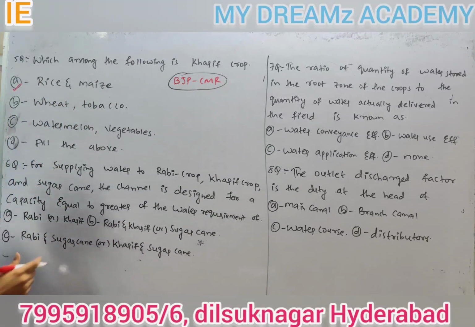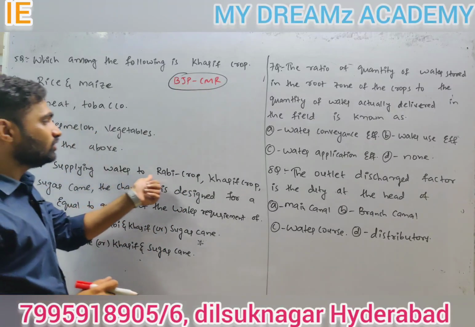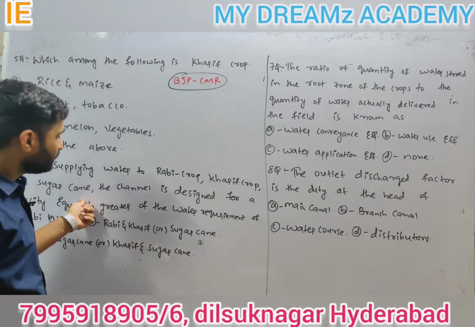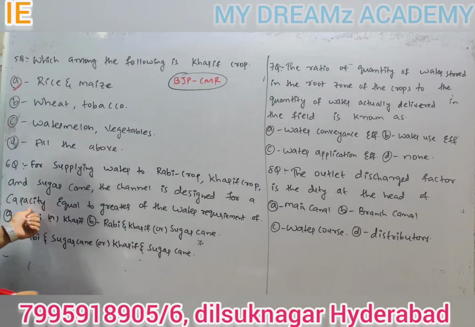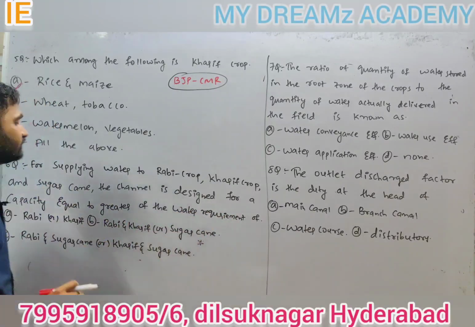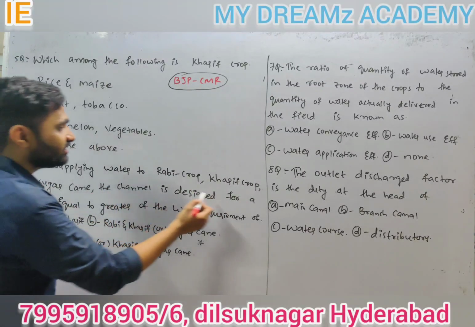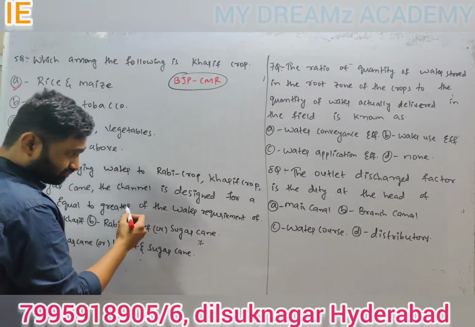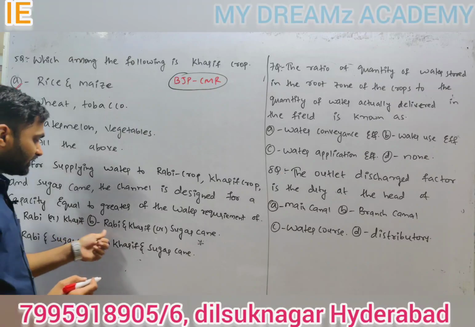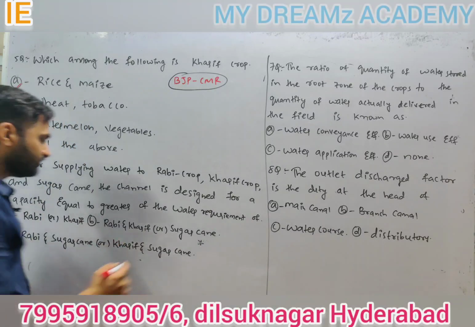Next, coming to the sixth question. For supplying water to rabi crop, kharif crop and sugarcane, the channel is designed for a capacity equal to the greater of the water requirement of: rabi or kharif; rabi and kharif or sugarcane; rabi and sugarcane or kharif and sugarcane; option D is all.